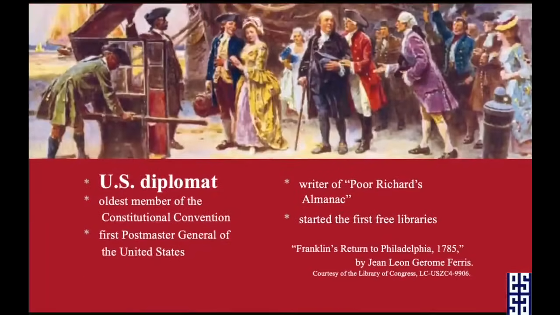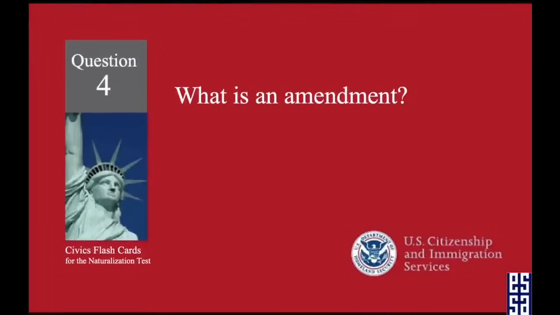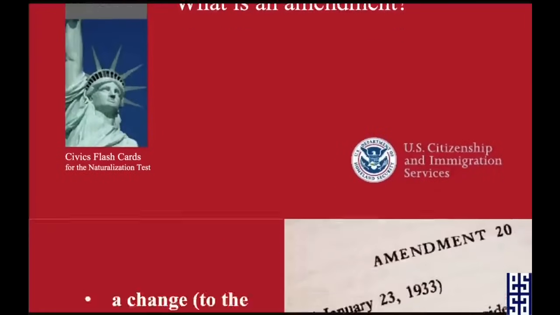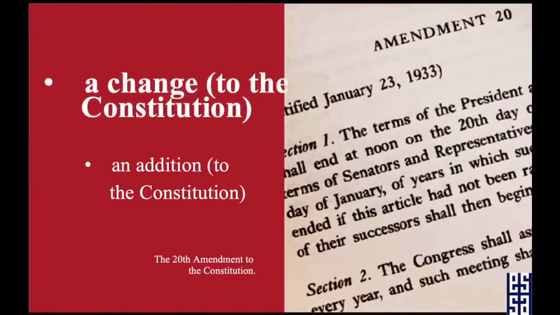He was a U.S. diplomat. What is an amendment? It's a change to the Constitution. You can also just say a change.